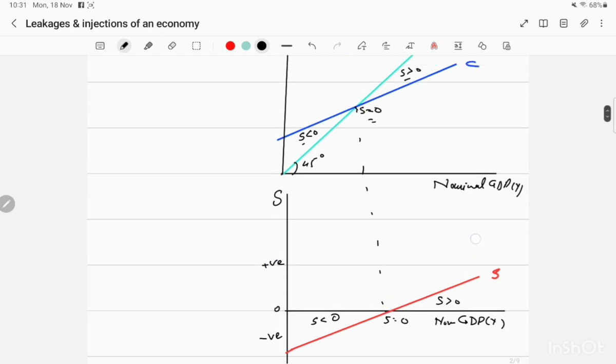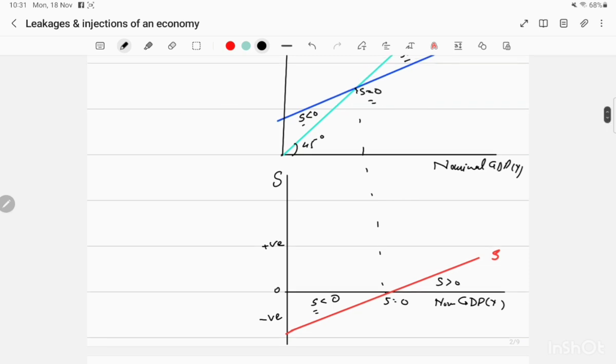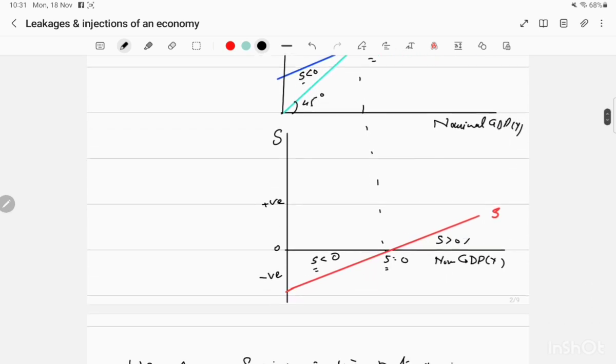So at a lower level of national income, savings are negative. Aggregate expenditures in the form of consumption are more than income. And when the economy is in equilibrium, then saving is zero. And when the economy is having more income than consumption, then saving is positive.